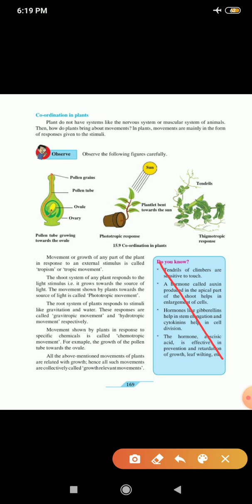Now you can see the blue box here, it is deleted. But in the video, it was mentioned about the auxins, gibberellins and abscisic acid, about the hormones. This portion is deleted here, but I showed you in the video so that it will help you in your future studies. So I hope you have understood these movements. Now let us go to the next page.